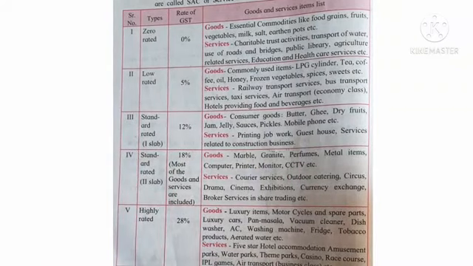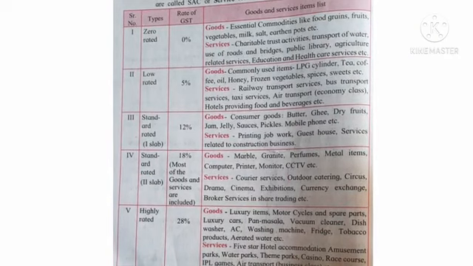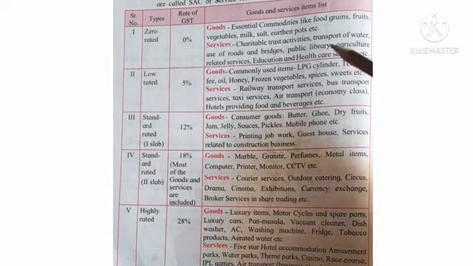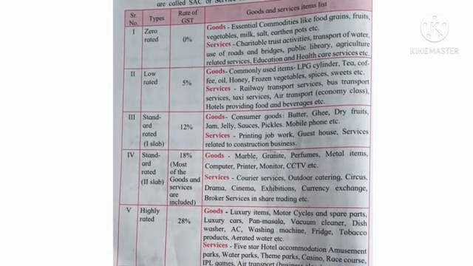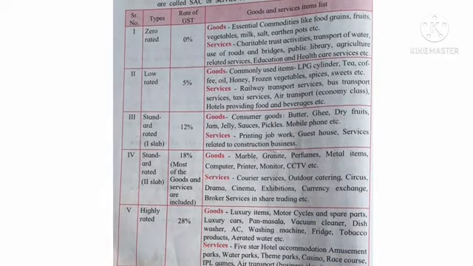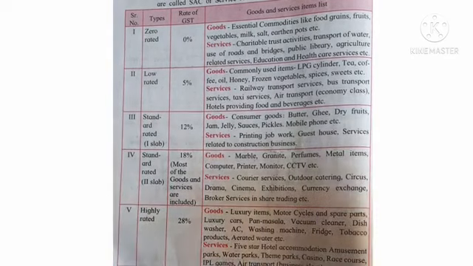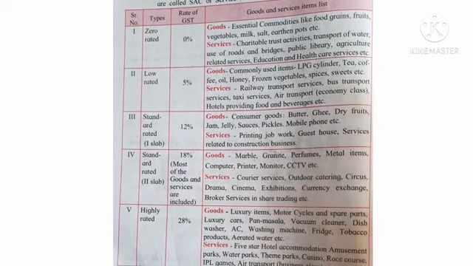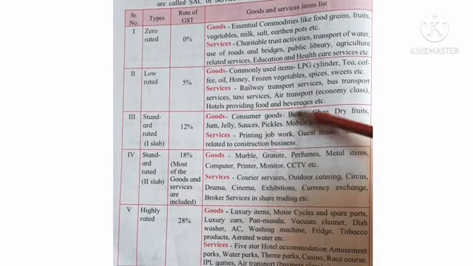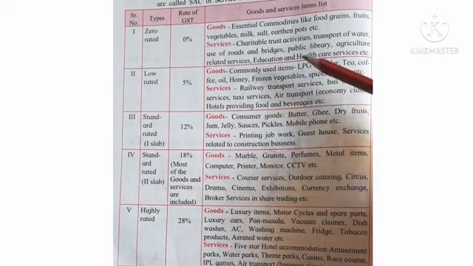Now students, in the textbook page number 84, there is a table which shows for which items what is the rate of GST. You observe this table on page number 84 carefully. You will get the answer for the GST rates of various products.